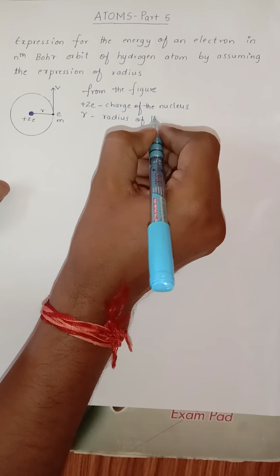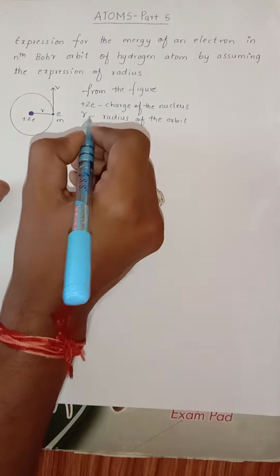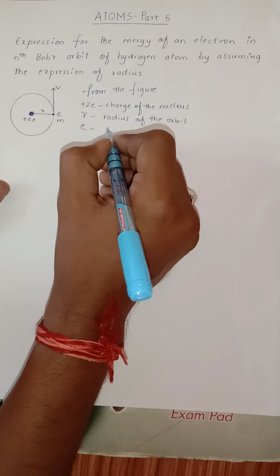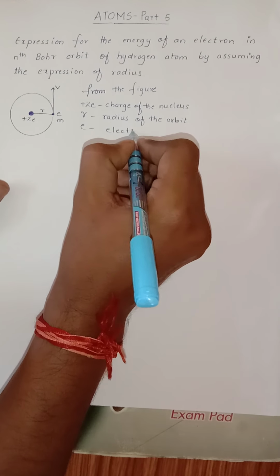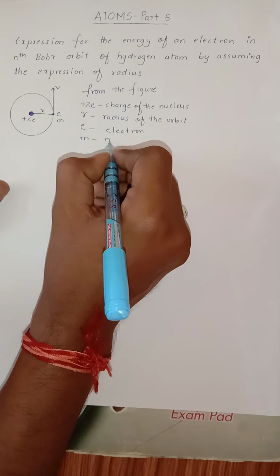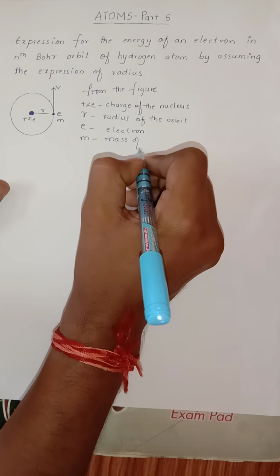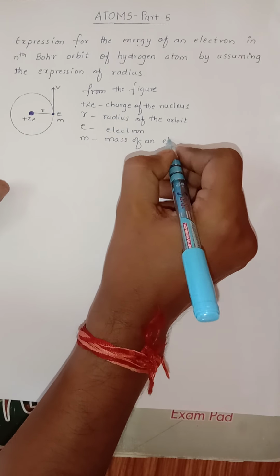Radius of the orbit. What is E? Electron, which is revolving in an orbit. What is m? Mass of an electron.